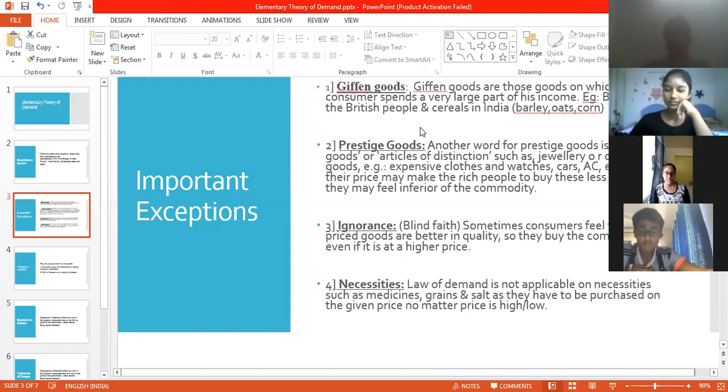Even when you are just passing by a food stall, it's human behavior that where you find a lot of people going and buying something, you feel, oh, maybe the food out there is good, without even going and having a look at it or tasting it. You have that mentality that if it's expensive, it is of good quality, but most of the time it does not turn out that way. So this is one of the other exemptions, ignored by consumers, that you need to see the price as well as the quality and the quantity of the product.